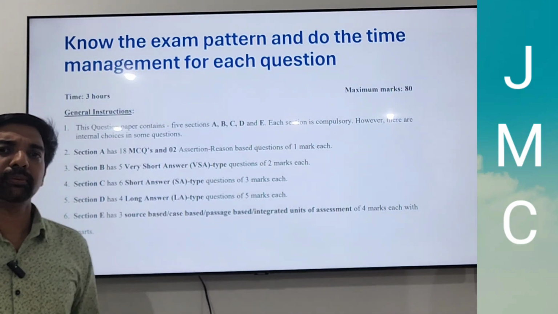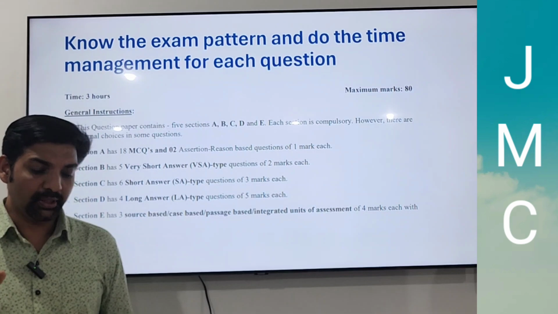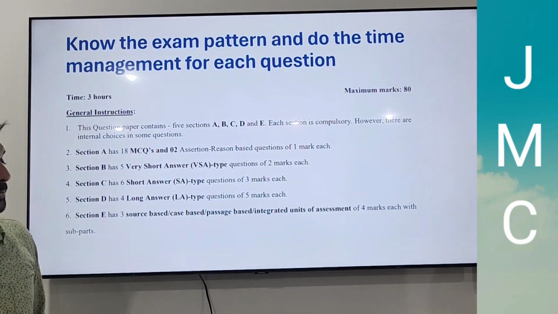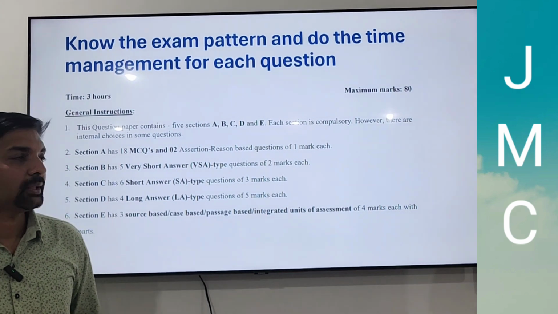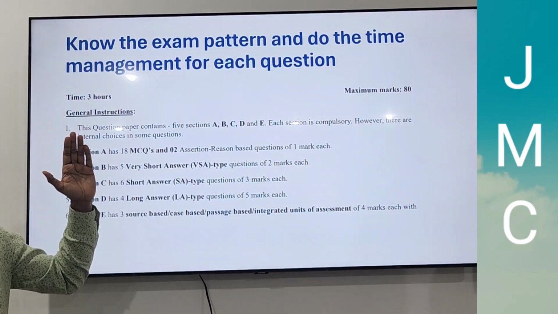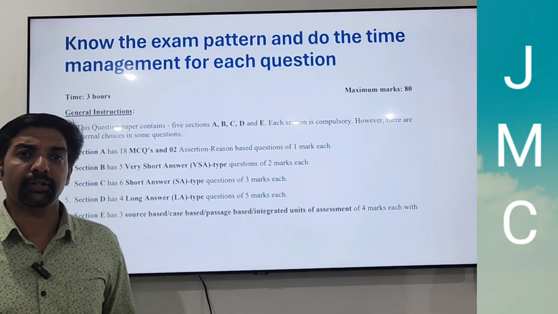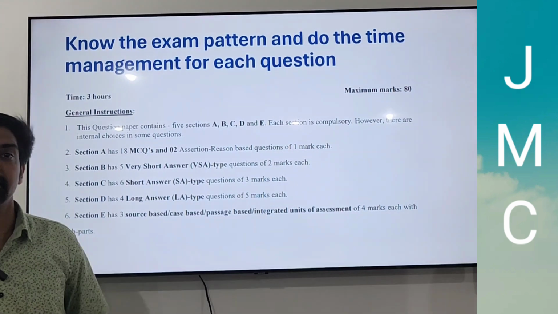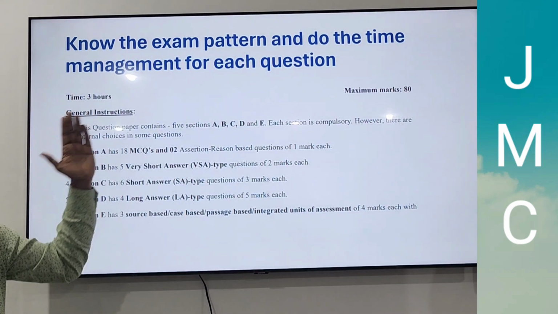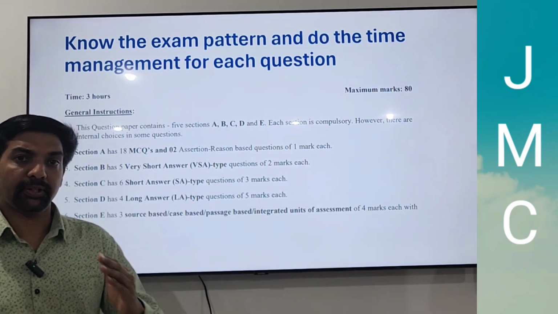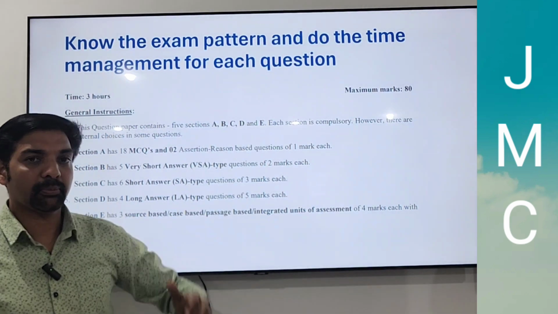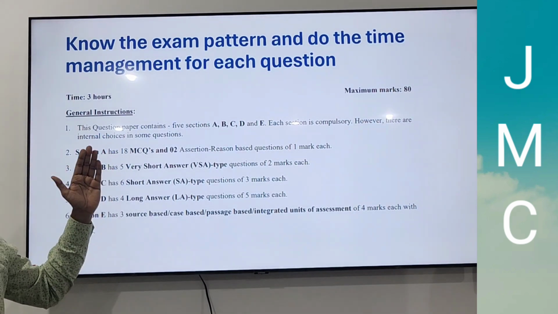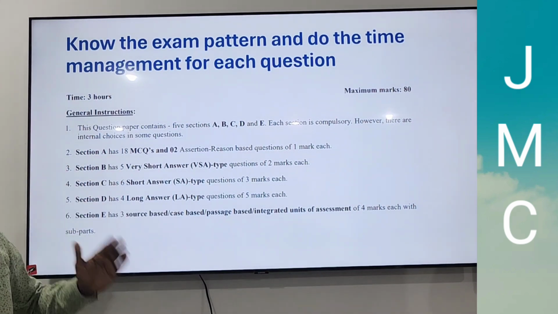The second most important point is to know the examination pattern and do the time management for each question. This is the examination pattern for class 10 and 12 board examination mathematics. It is the same for both classes. 3 hours is the examination duration, the writing time. Maximum marks is 80. It is categorized into 5 sections, A, B, C, D and E.